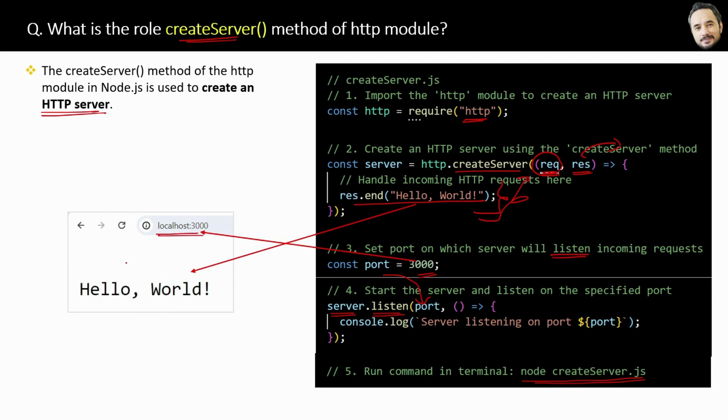Because it is hosted by the HTTP module. And here this hello world is coming from the second parameter function of the create server method. Great. That's how we can create a server and enable it to listen the HTTP requests from the UI server. That's the simple answer of this question.